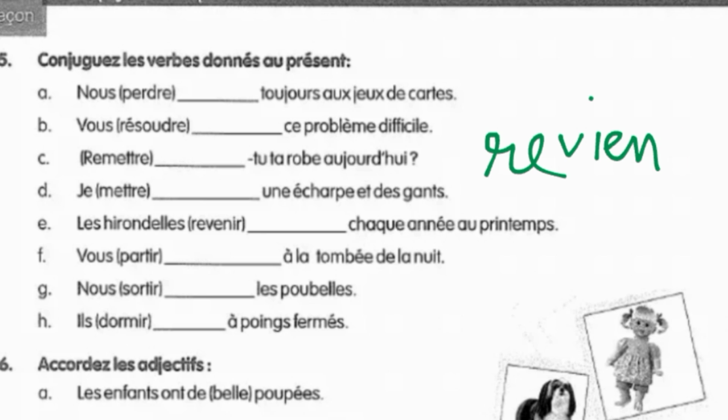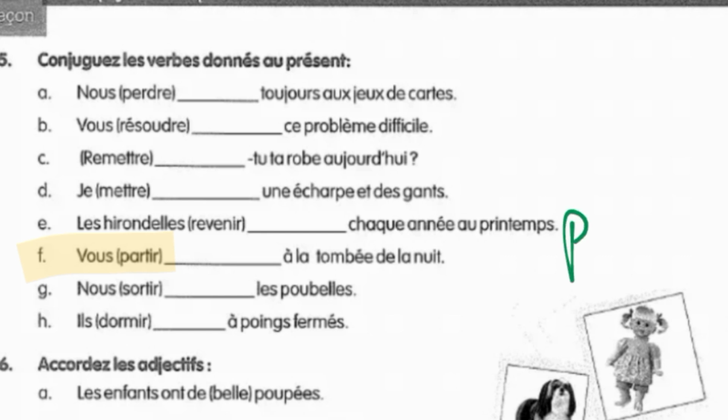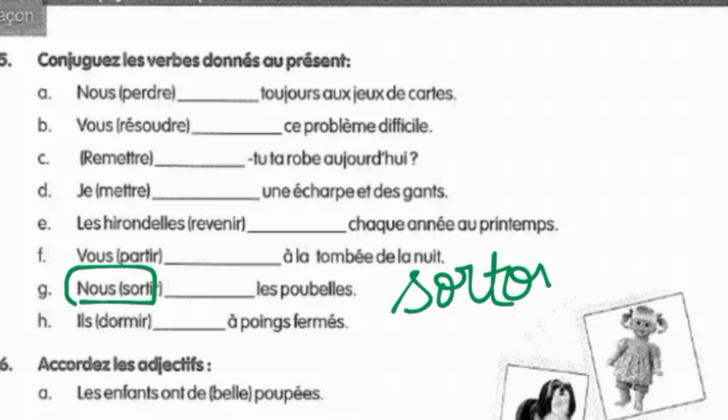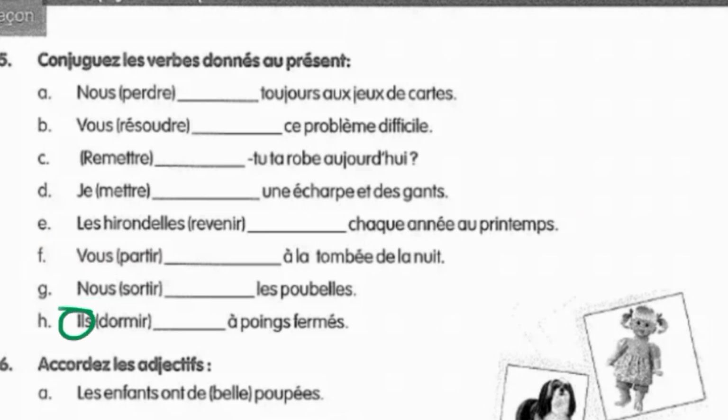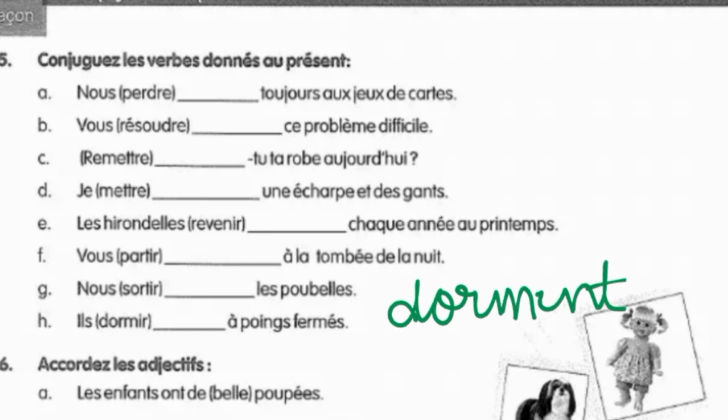Then talking about part number F, in which you have to conjugate the partir verb with vous. So with vous the partir verb conjugation is partez, P-A-R-T-E-Z. Then coming to the G part, which is sortir. You have to conjugate the sortir verb with nous. So it became sortons, S-O-R-T-O-N-S. Then in the H part, you have to conjugate the dormir verb with ils, the third person plural, which is to sleep. So with ils, the conjugation of the dormir verb is dorment, D-O-R-M-E-N-T. So this is the answer to part number H.